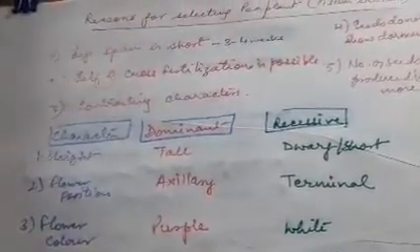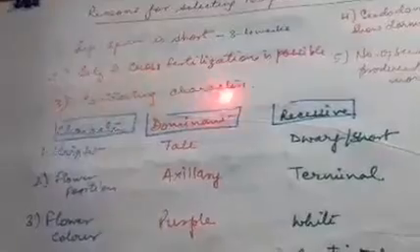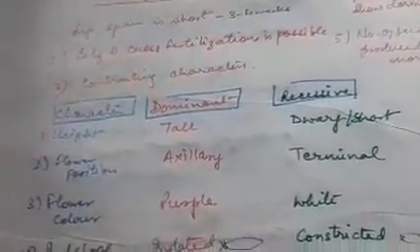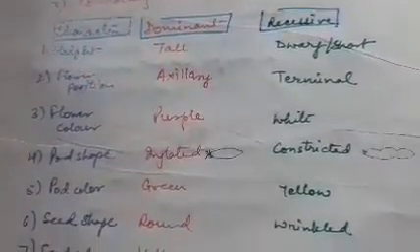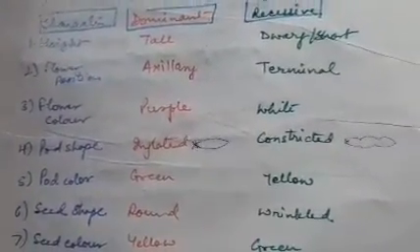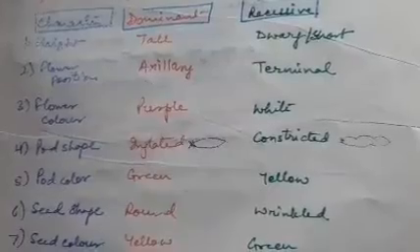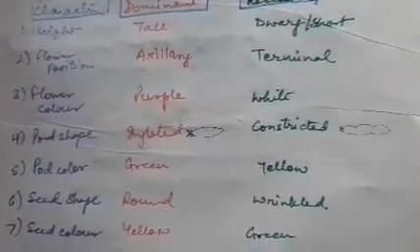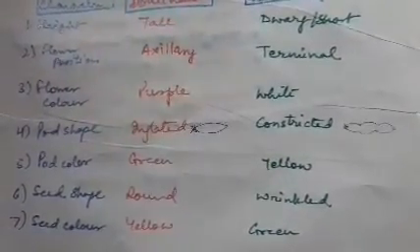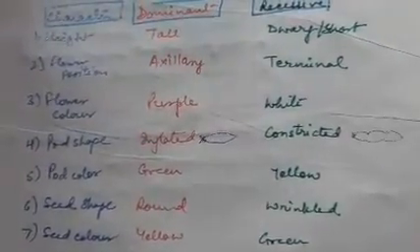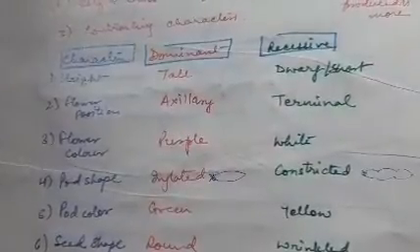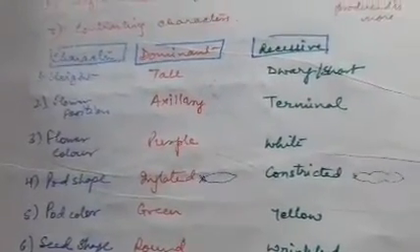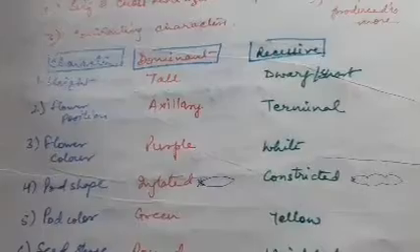Then the third reason was that it also shows contrasting characters. So there are 7 contrasting characters which Mendel selected, and we will see all those 7 characters here, and also we'll see which particular trait or expression is dominant or recessive. Dominant is the one which is able to express itself completely, whereas recessive is the one which is being masked by dominant.